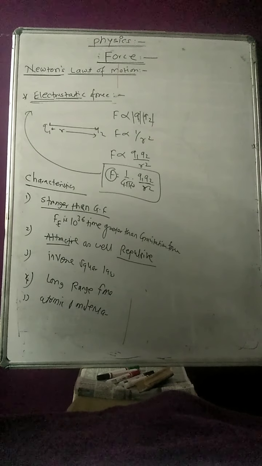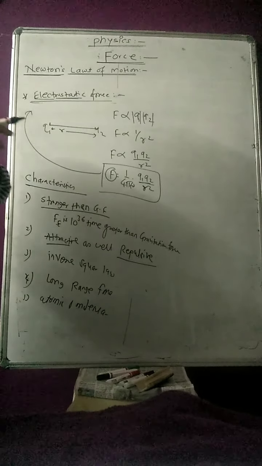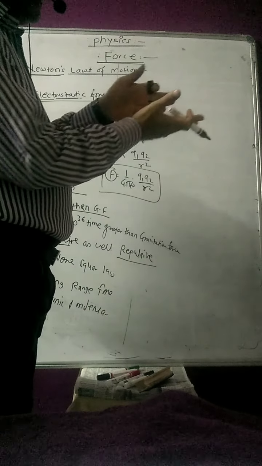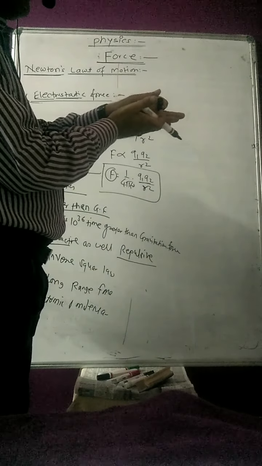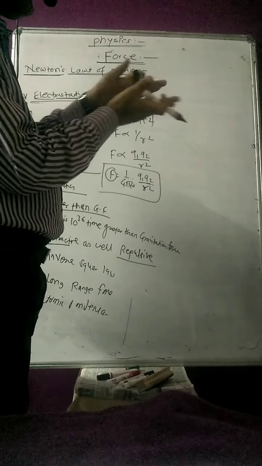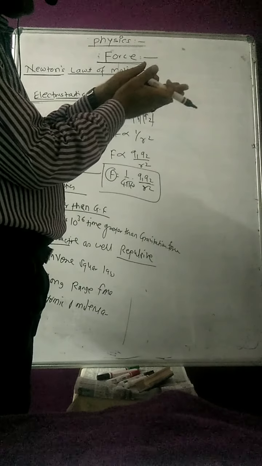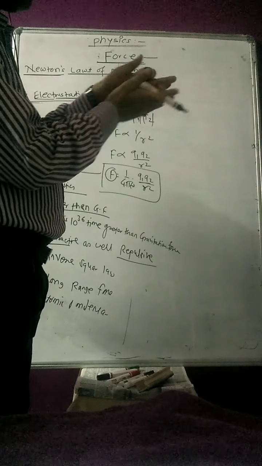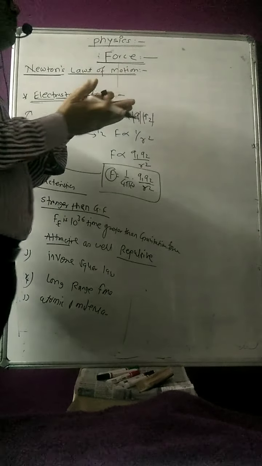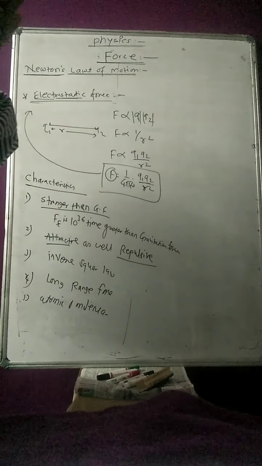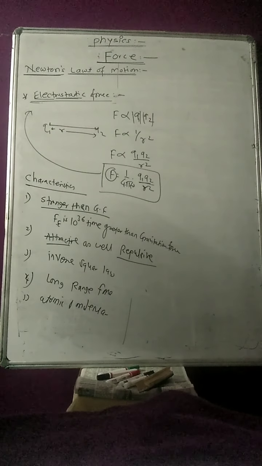The first example is the force between two surfaces which come in contact. Suppose one body is moving over another body; this body also has a charge, and that body also has a charge. So between the two charges there is a force of attraction or repulsion. When two bodies come in contact with each other, the force that exists is the electrostatic force.